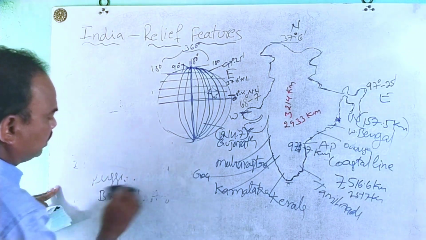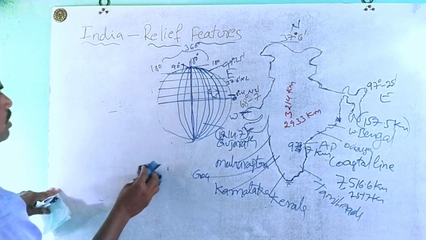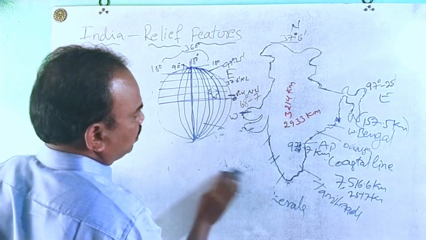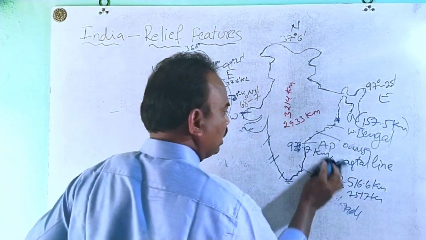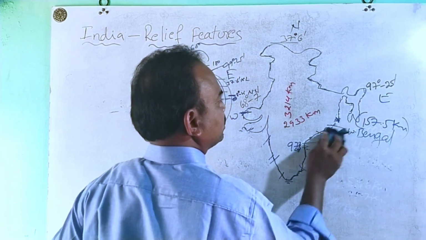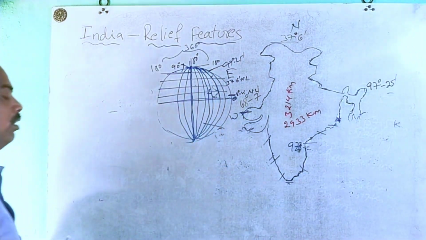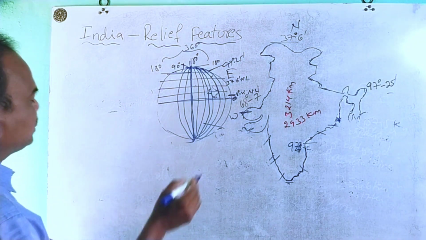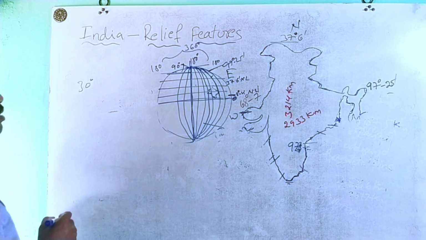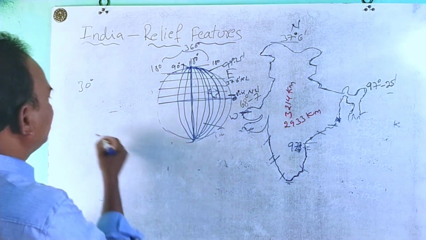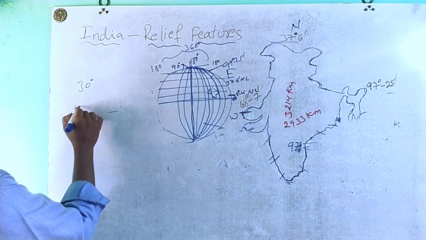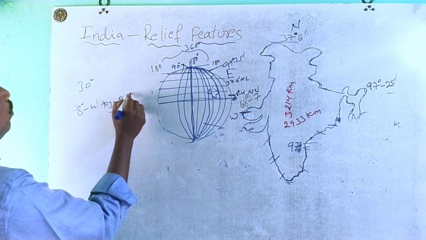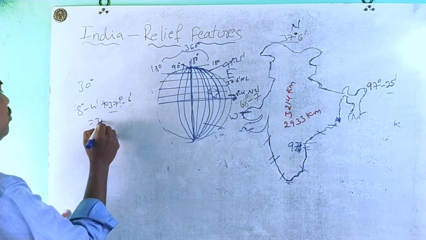Already we have discussed in this class the length of our country based on the latitudes and also based on the longitudes. Based on the latitude, the variation between 8 degrees 4 minutes to 37 degrees 6 minutes, we observed that a 30 degrees variation is there.